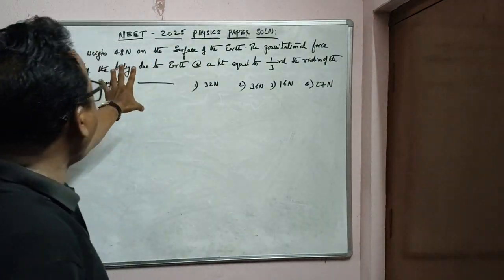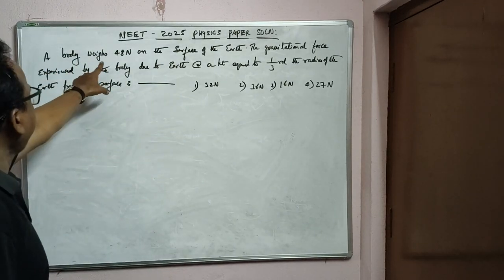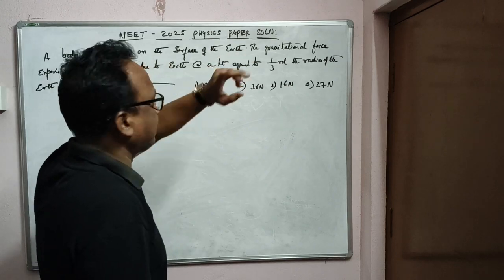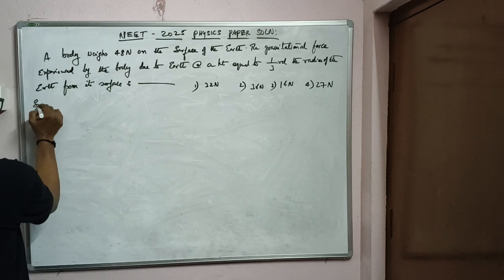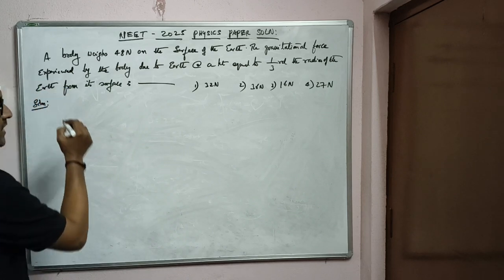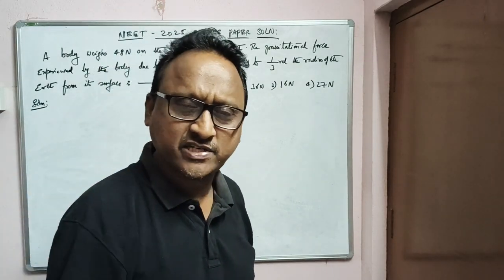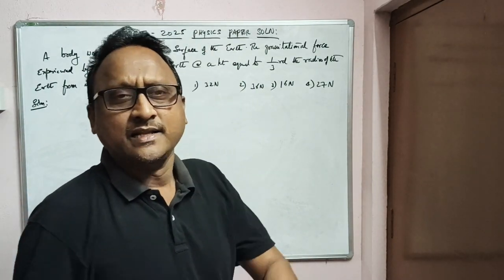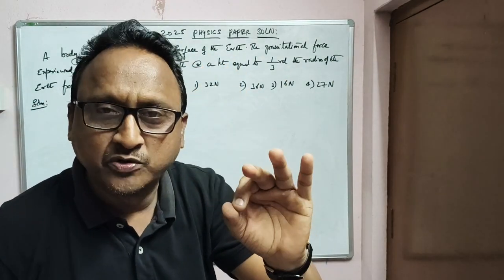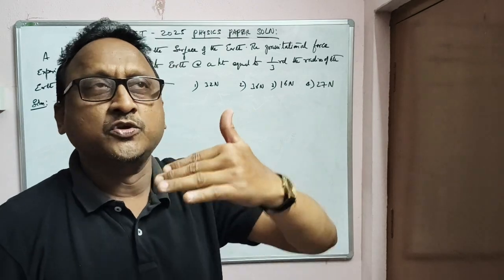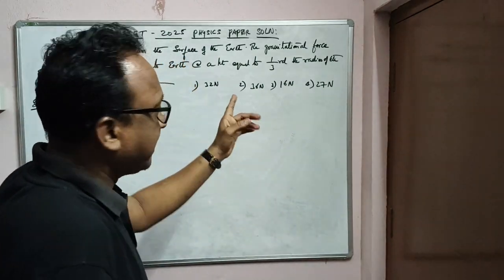Now let us see how to answer these type of questions. See, the question is given like this: a body weighs 48 newtons on the earth surface. Okay, so how to solve these questions? See, in the previous videos, you can watch my videos in gravitation 1 and 2 and other parts. There I have told you the detailed concept of gravitation, acceleration due to gravity, parameters affecting due to altitude, depth, latitude, poles and equator. So in that you can watch my video.